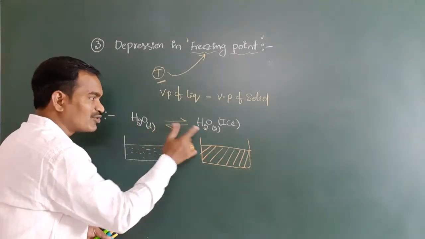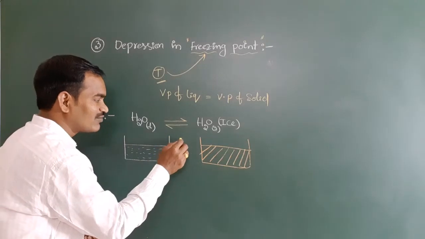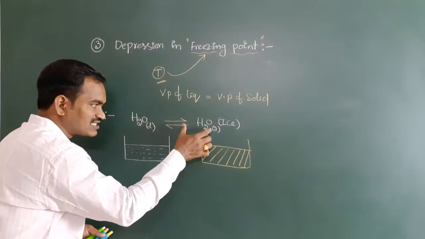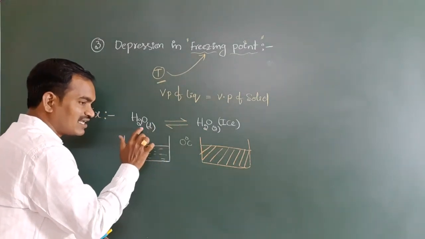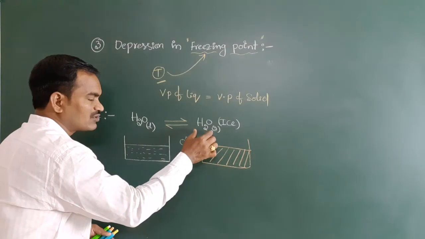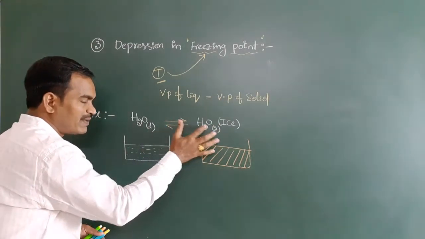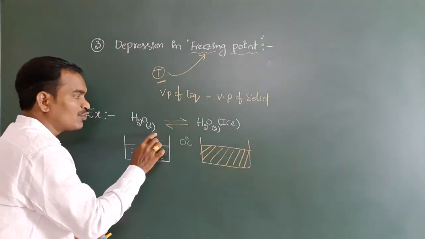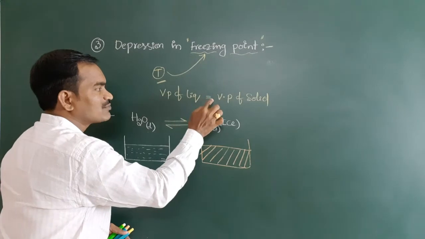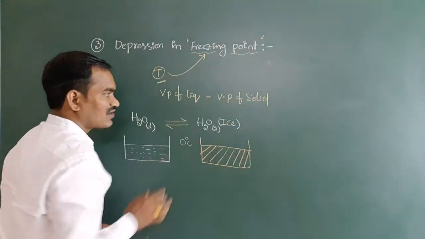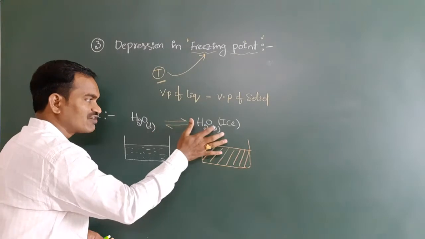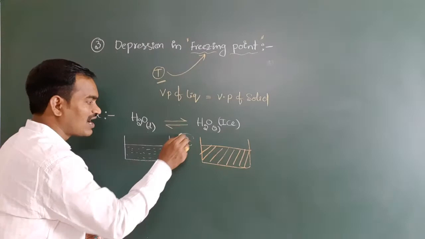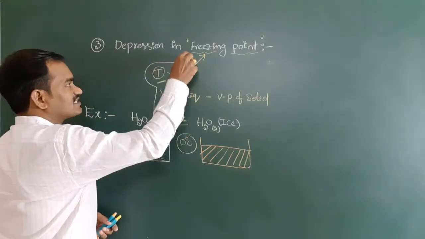At what temperature are both present at equilibrium? Here you all know very well, 0 degrees Celsius. At 0 degrees Celsius both exhibit equilibrium. That means water in the liquid form is in equilibrium with the ice form of the water. At this equilibrium only, the vapor pressure of liquid is equal to the vapor pressure of solid. Whenever they reach equilibrium, their vapor pressures are equal. That temperature we can consider as what? Freezing point. Have you got it?